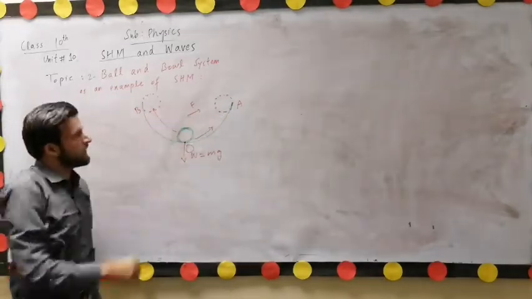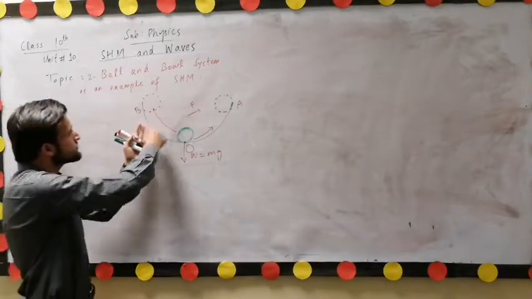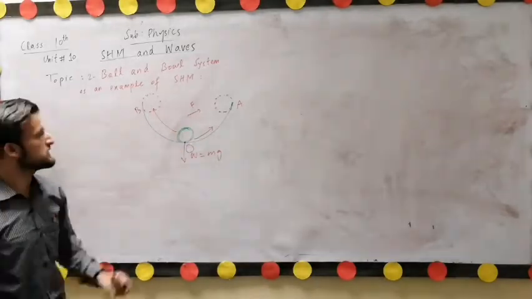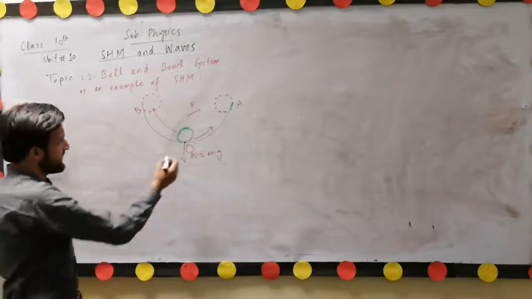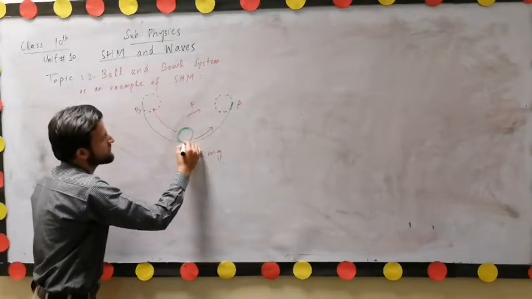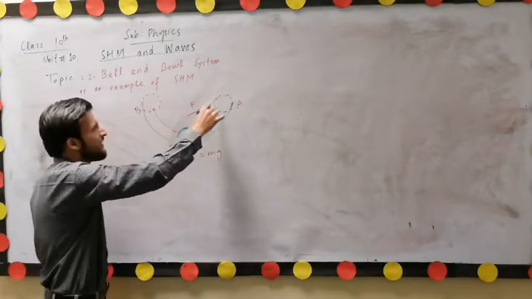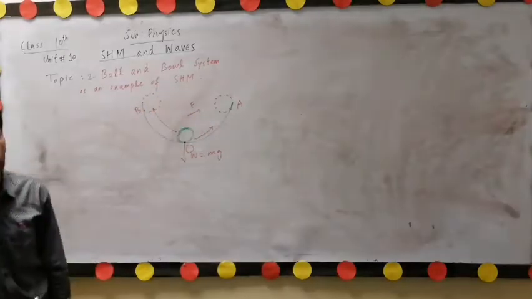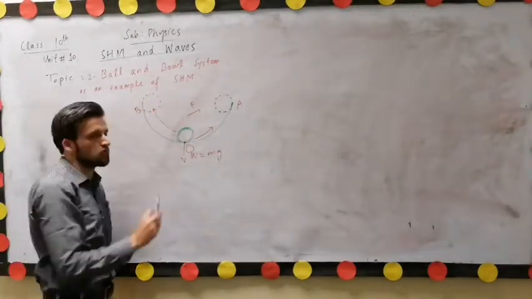So this ball is executing simple harmonic motion, a to and fro motion about this point O. The motion of the ball is about point O and it will continuously oscillate about point O, executing simple harmonic motion.